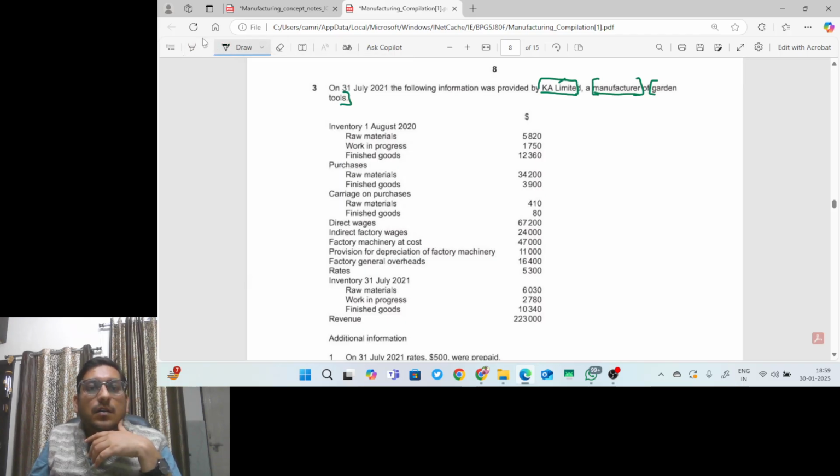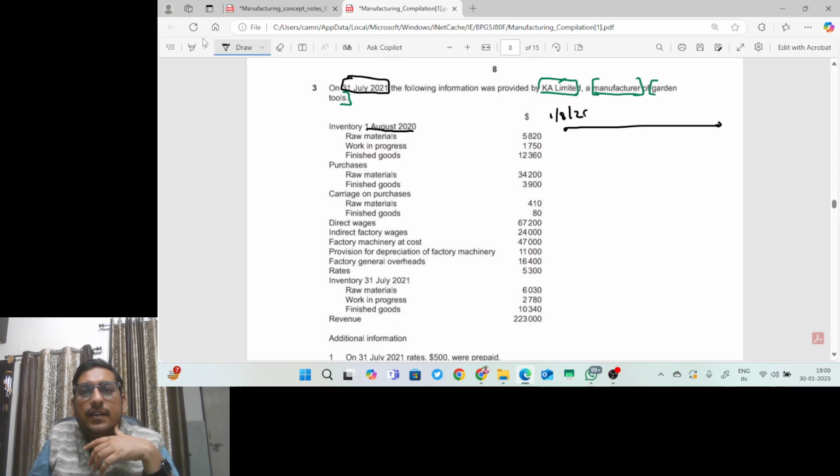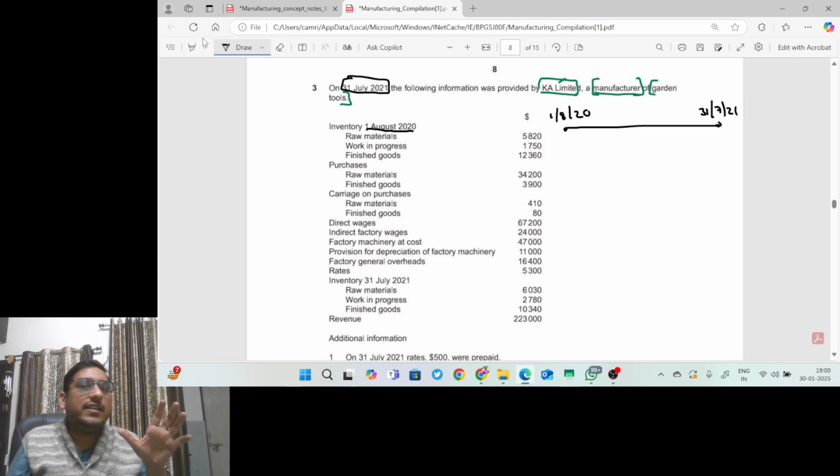The inventory on 1st August 2020 is given. On 31st July 2021, the following information is given. So can I say the financial year started from 1st of August 2020 and this financial year will end on 31st July 2021? I hope you understand the financial year concept, that every financial statement is prepared for one financial year, and that is approximately 12 months, most likely 12 months, right?